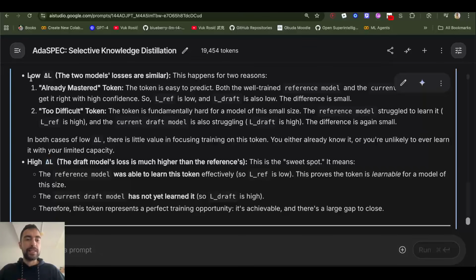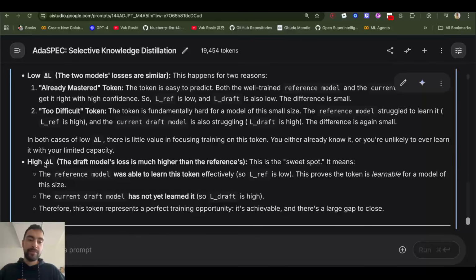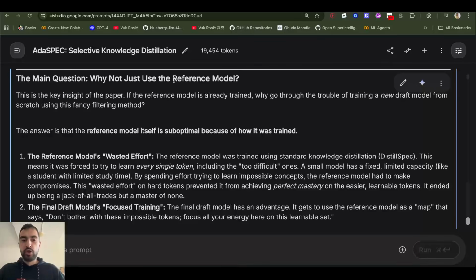Here it explains what I just explained, so you can read, but it just says again that a high loss difference means the small model with a lot of training learned it, and the draft with a bit of training didn't learn it. So we need to focus on those medium difficulty tokens. And just to clarify, the reference model is better at those medium tokens, but it's not as good as it can be.